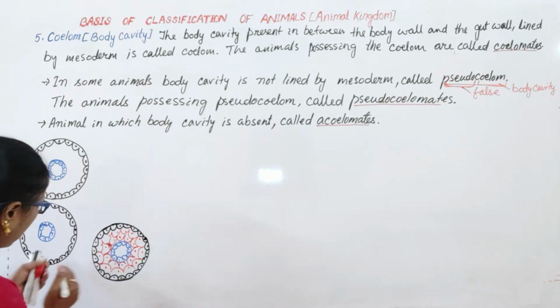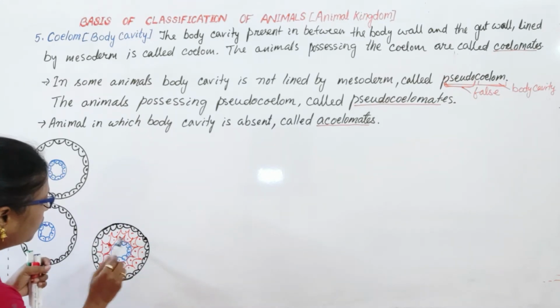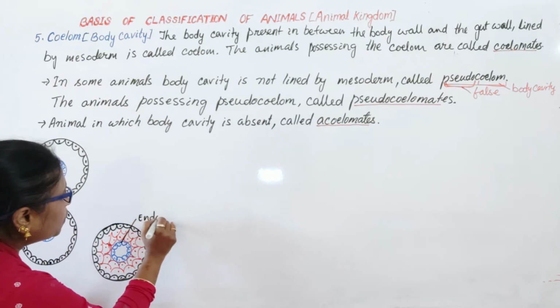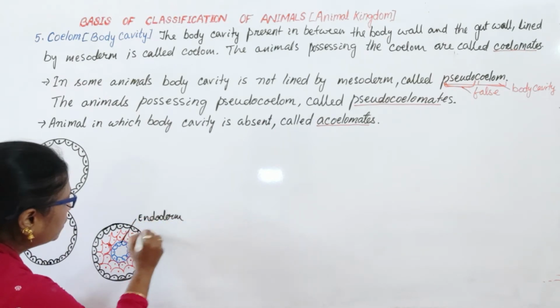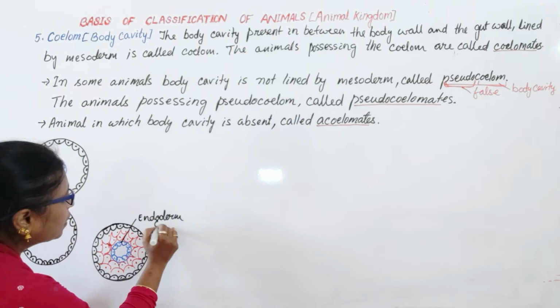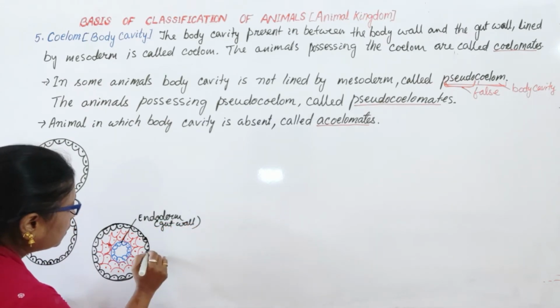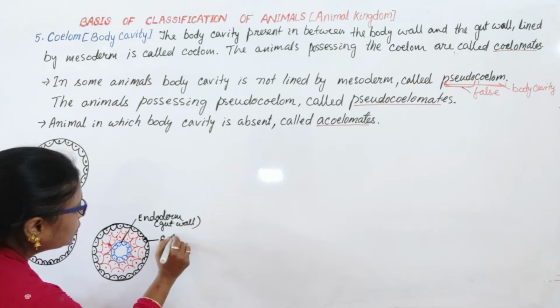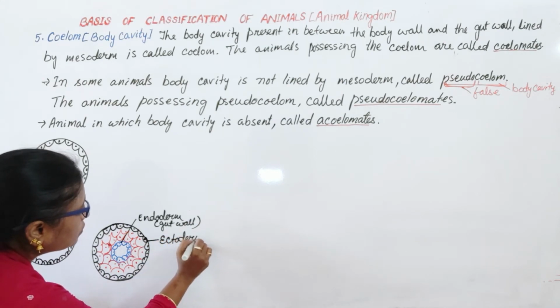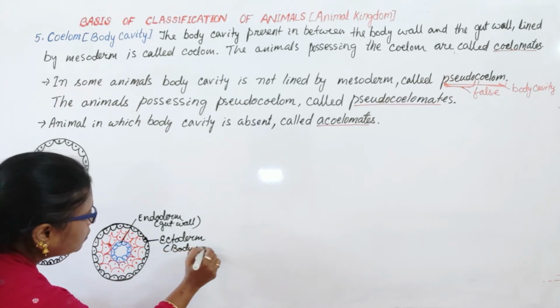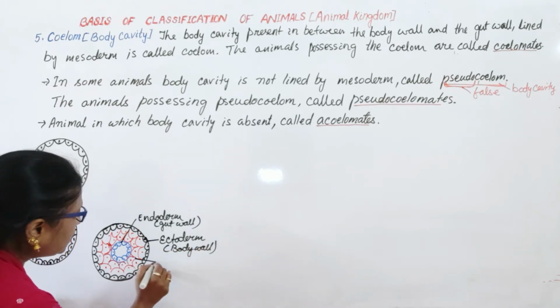As we discussed earlier, this is the endoderm, which makes the gut wall, this is the ectoderm, next the body wall, and this is the mesoderm.